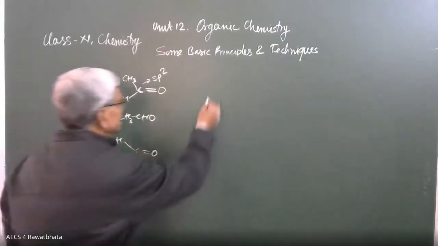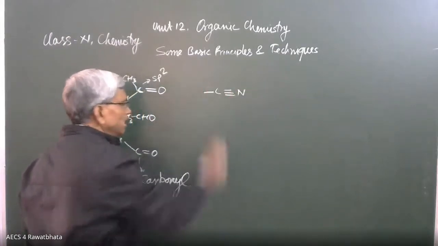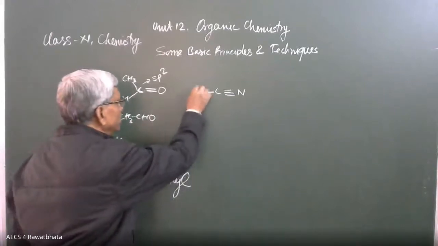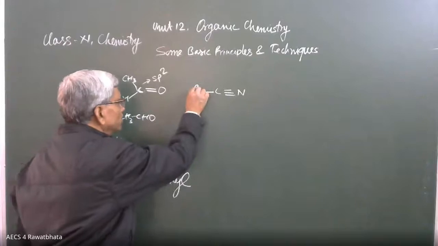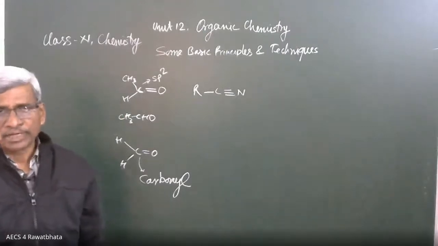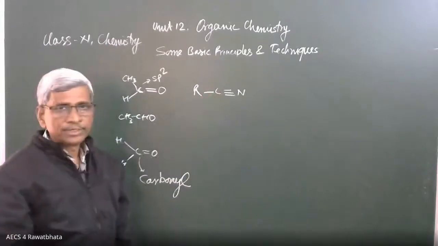Another one is CN, C triple bond N, cyanide, tetravalent. Here is one free bond. This free bond is connected with the alkyl group R. R may be CH3, C2H5, any alkyl group. Then what is the state of hybridization in this carbon?